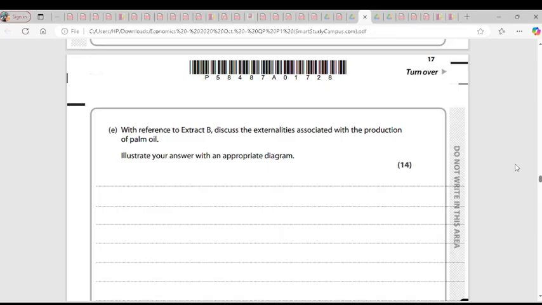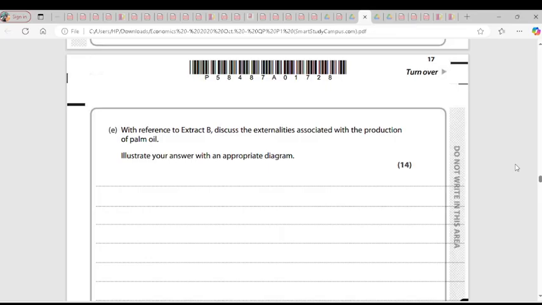They said, with reference to extract B, discuss the externalities associated with the production of palm oil. First, what are externalities? Externalities occur because there is cost and benefit to the third party. Now we take it one at a time. We explain what is cost, what is benefit, and everything. So the first thing is you divide externalities, which can be divided as the cost or benefit to the third parties.